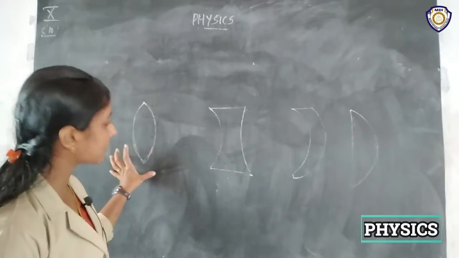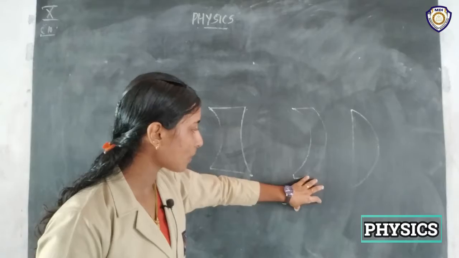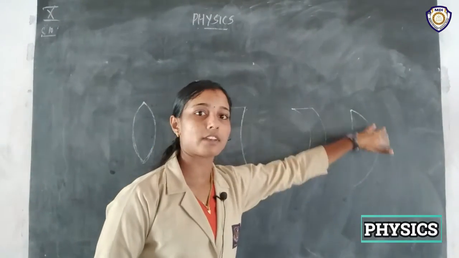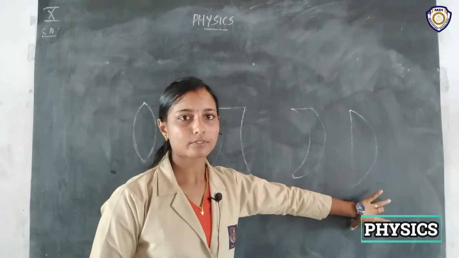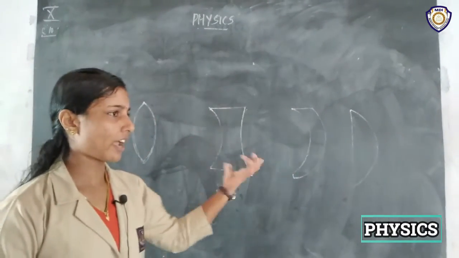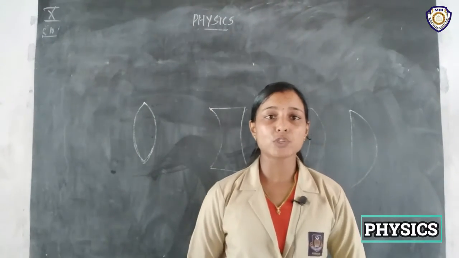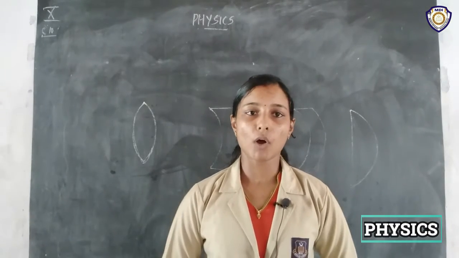Here both the surfaces are spherical. Here also both the surfaces are spherical. Here also both surfaces are spherical. But here one is plane and another one is spherical. This is also a lens, right? So there are different kinds of lenses. It is broadly divided into two categories, that is simple lenses and compound lenses.